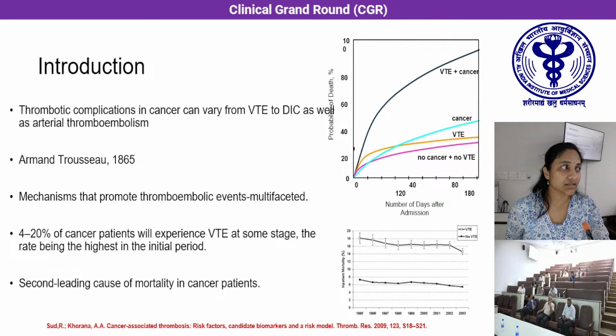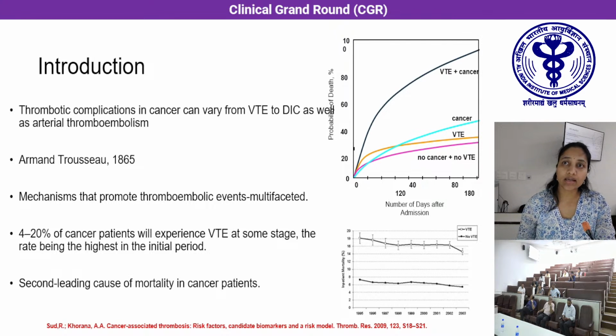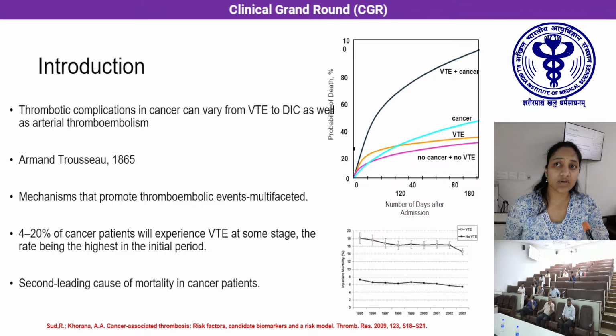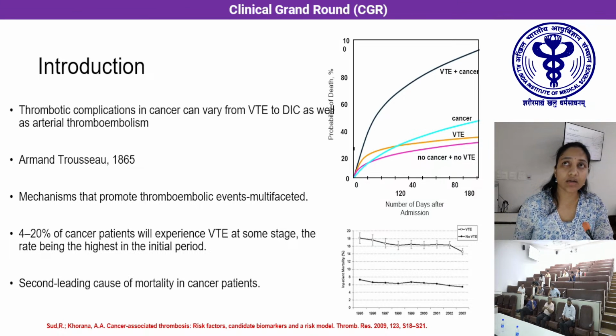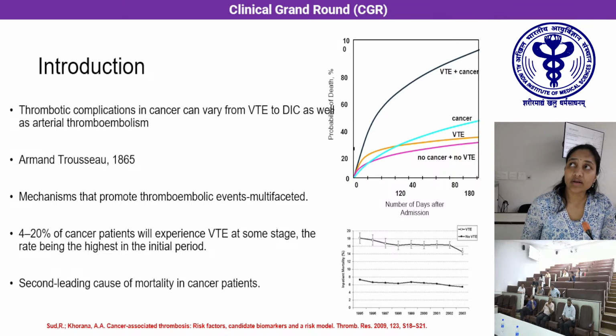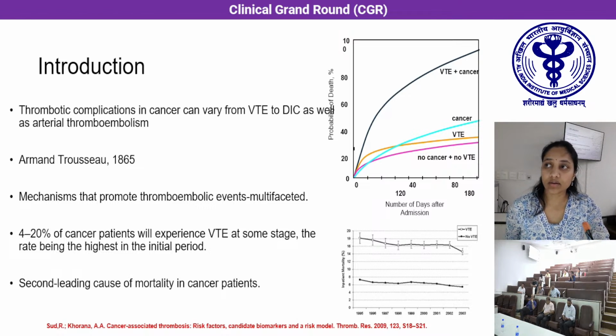The mortality caused by VTE is the second leading cause of mortality in cancer patients, second to cancer itself. Whenever VTE is associated with cancer, it is associated with more mortality than without VTE. And here in the graph, this is a study by Khorana et al., where over the decades, whenever VTE is present in a cancer patient, the percentage of mortality is higher.